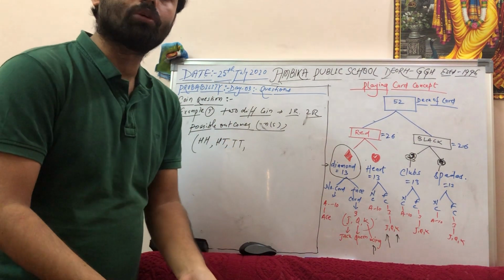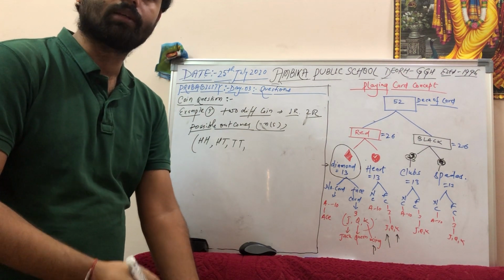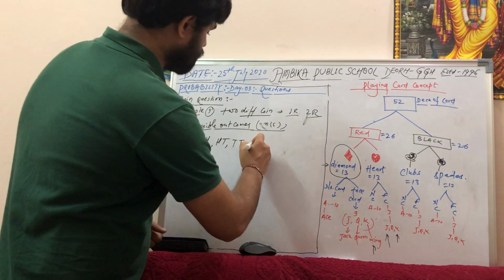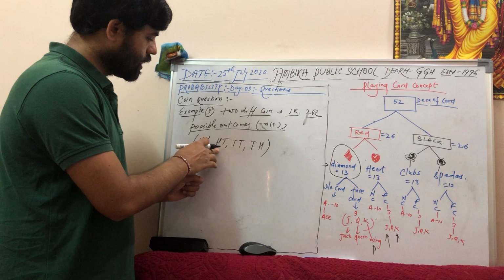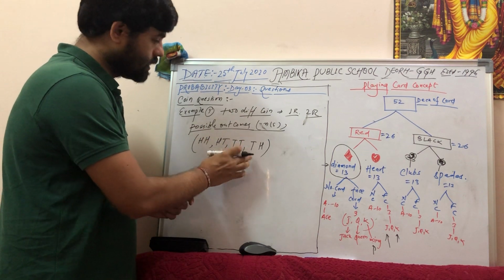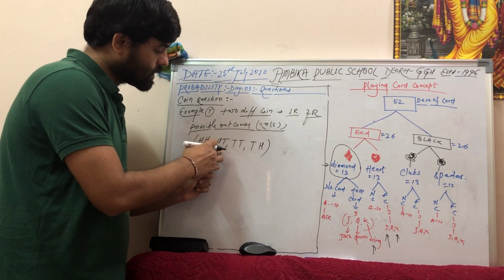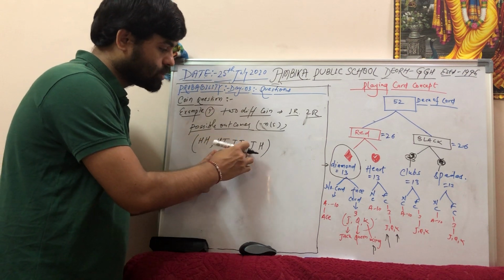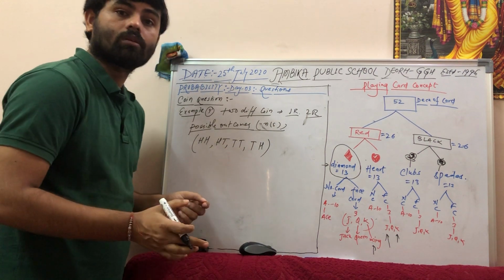Or a fourth thing is possible: the first coin is tail and the second coin is head. Don't be confused that sir, you have put head tail and tail head. Yes, both are different, because in one the first coin is head and the second is tail, and in the other the first coin is tail and the second is head. So both events are different.